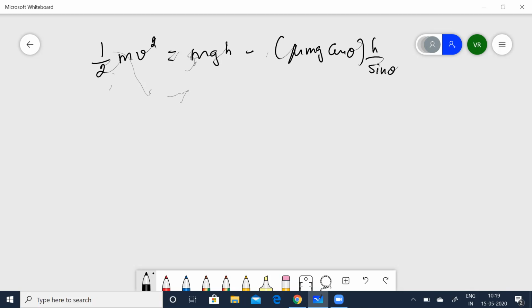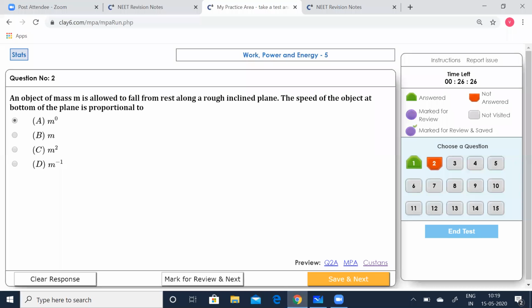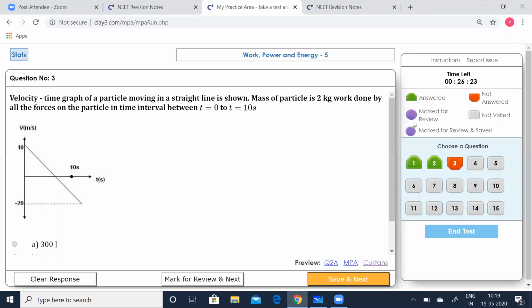Now h by sin theta is going to be the length of incline, where h is the height of incline. Theta is the angle of inclination. So V is given by V is equal to root of 2gh minus 2 mu gh cot theta. So from this we can see that V is independent of mass. You don't have mass anywhere. So that means V is proportional to m raised to the power of 0, which means option A is right. Click that, go to the third question.